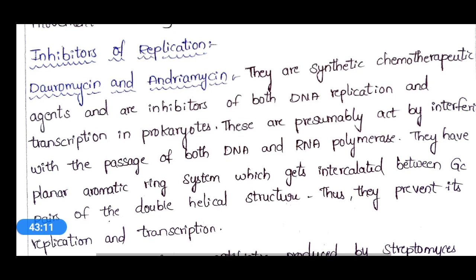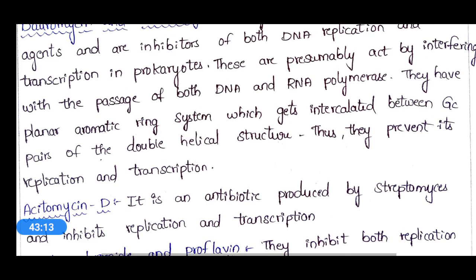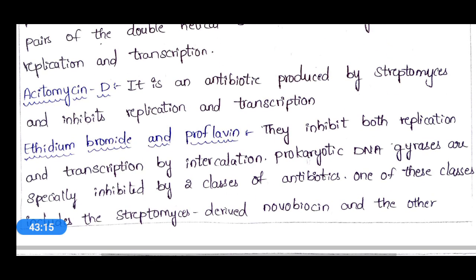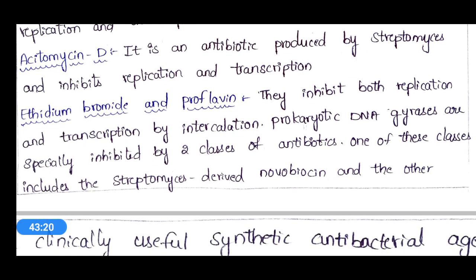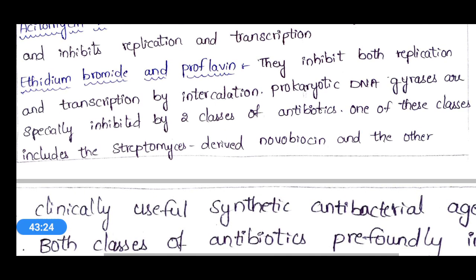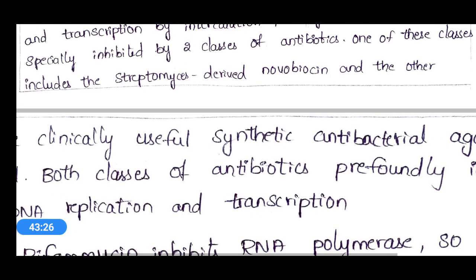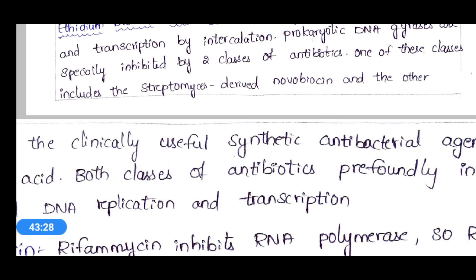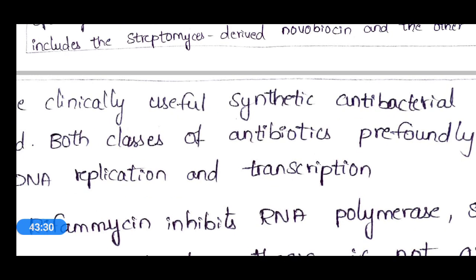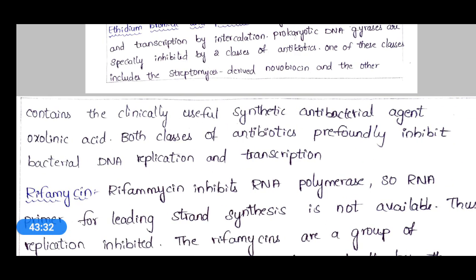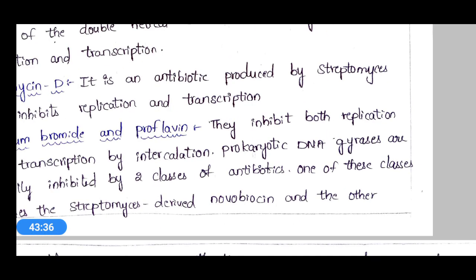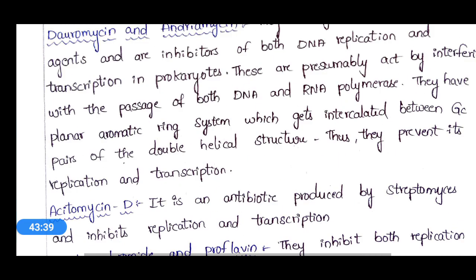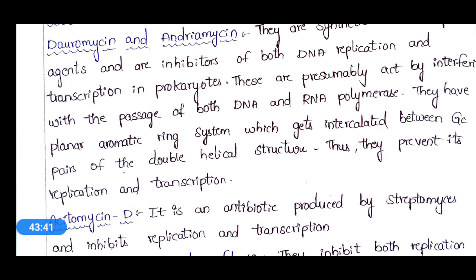So these are the major antibiotics or chemical components which inhibit the replication process. What are they? Daunomycin, adriamycin, actinomycin D, ethidium bromide, and proflavin. And in this antibiotic group we have different kinds like novobiocin, components like oxolinic acid, and rifamycin. These are the few components which can inhibit replication and also transcription.